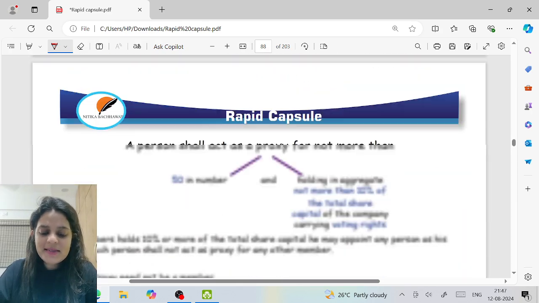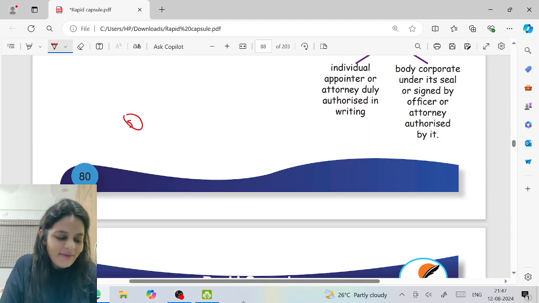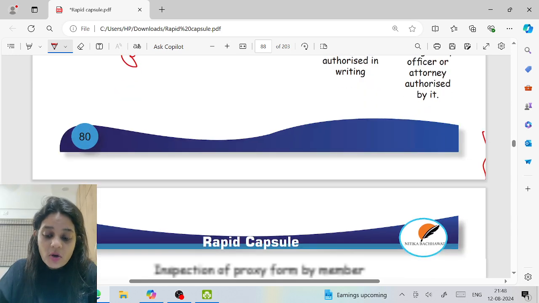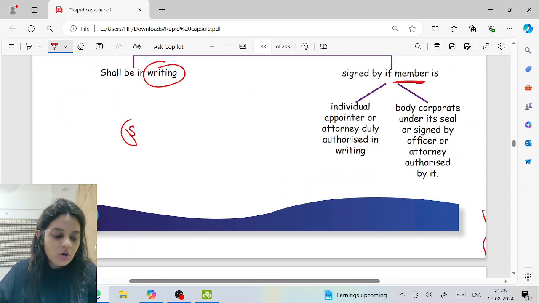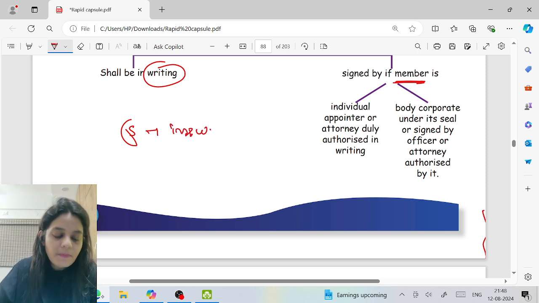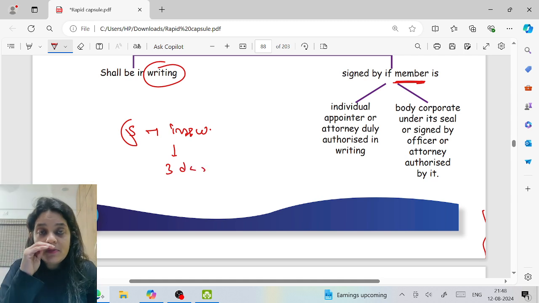Now, let's say S is a member of the company. He's a very inquisitive person. He wants to poke into the business, so he wants to see who all I have appointed as a proxy. Can he actually inspect the proxy forms? Yes. But he has to give 3 days notice. That means 3 days before the meeting, he should give a notice that I want to inspect the proxy forms.